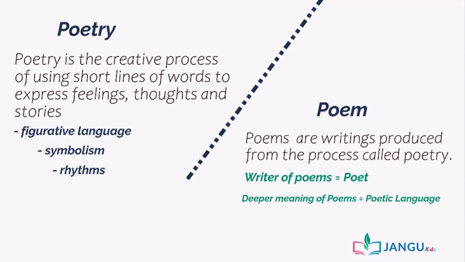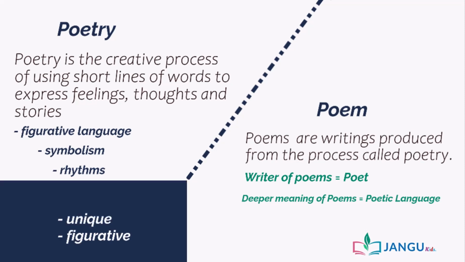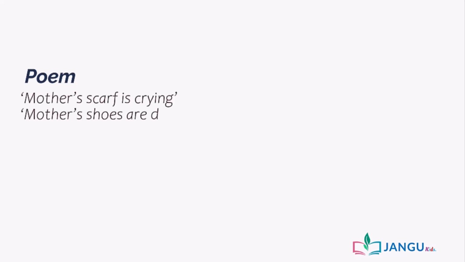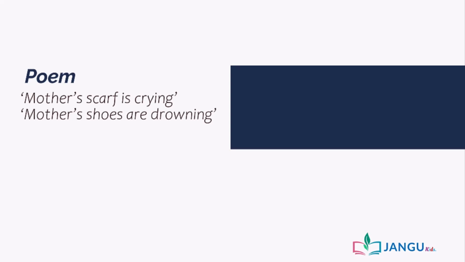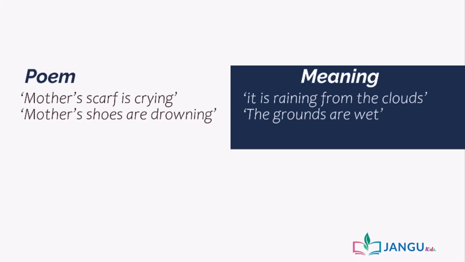Poetic language can be said to be unique and figurative, as it may differ from poet to poet. For example, a poet may write, "Mother's scarf is crying," or "Mother's shoes are drowning." And what she means is that it is raining from the clouds or the grounds are wet. Here, the poet just uses figurative language to compare the earth to a mother, the clouds to the scarf she uses on her head, and the ground to the shoes she wears on her feet. Isn't that fascinating? Just how deep poetic language can be.